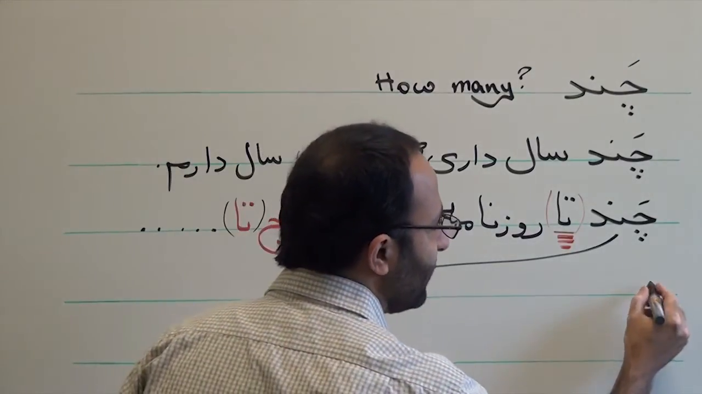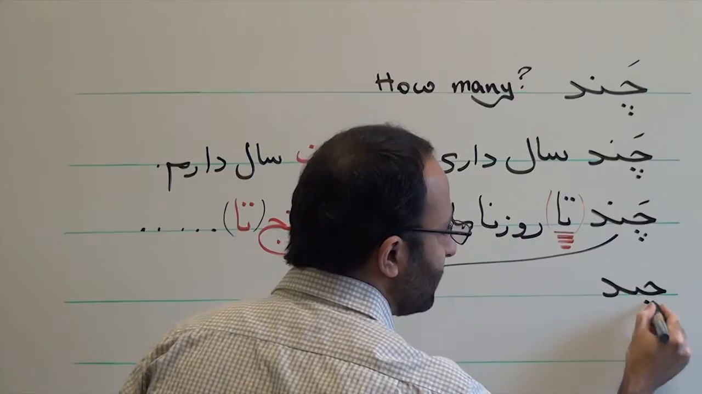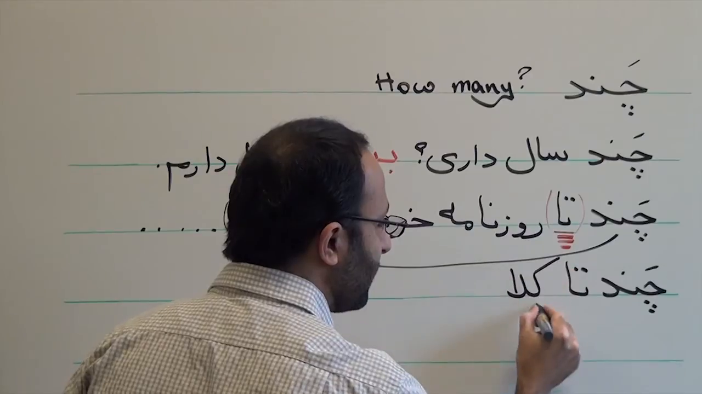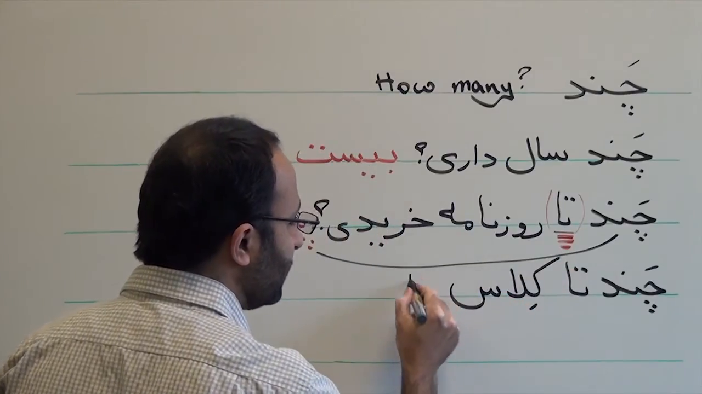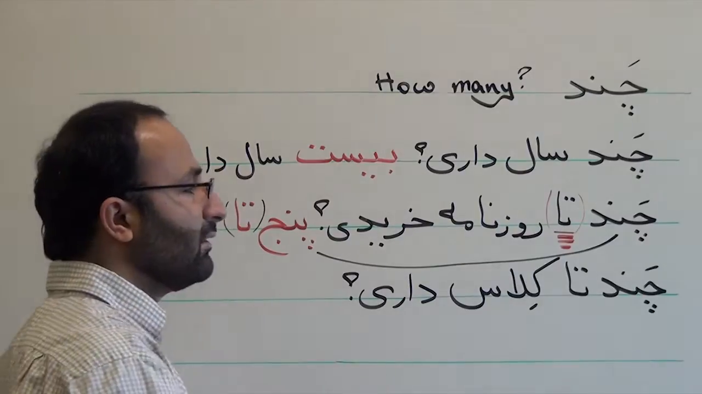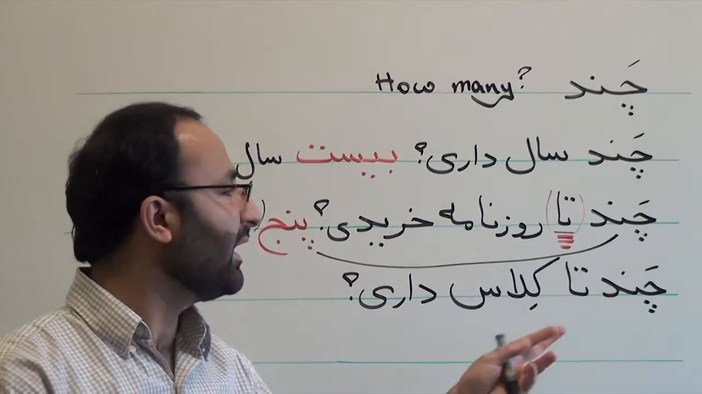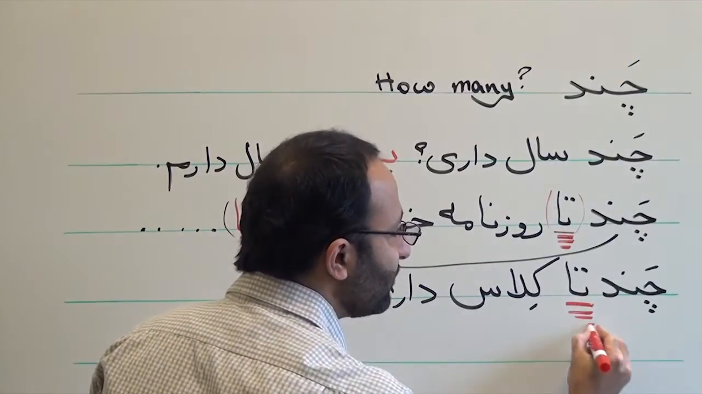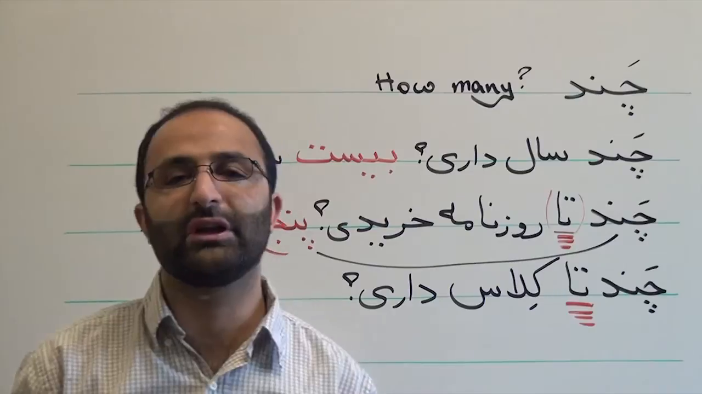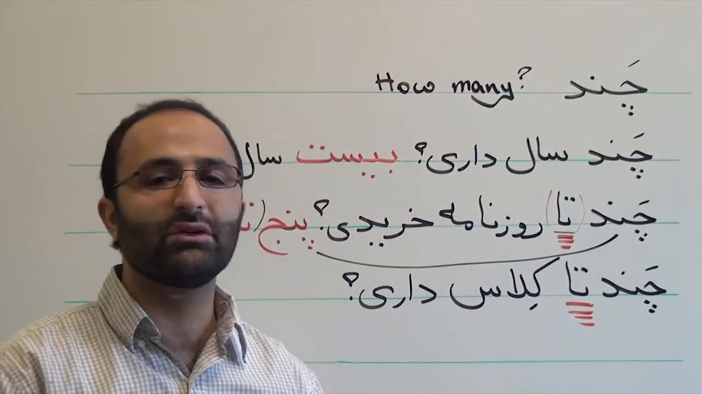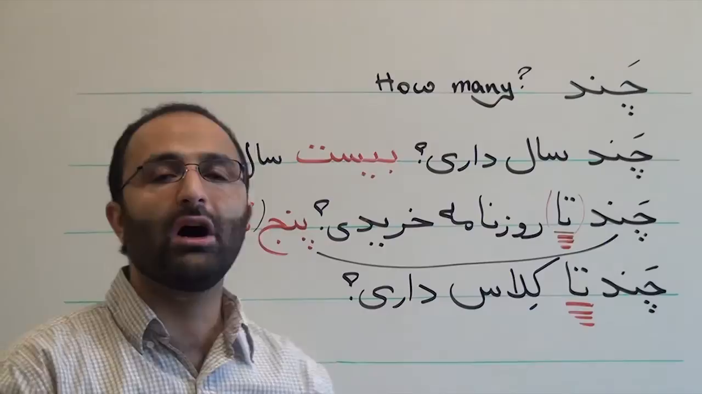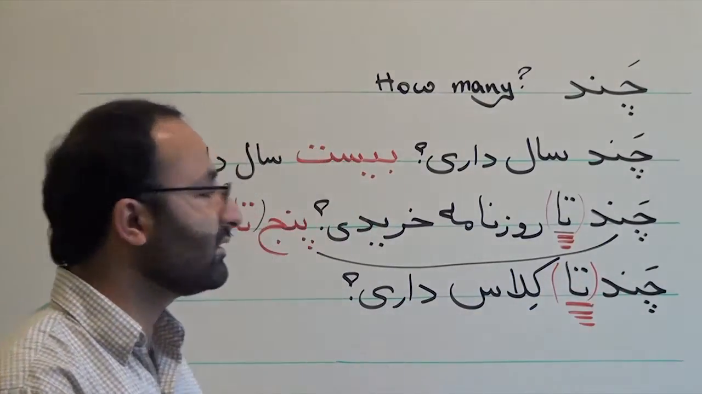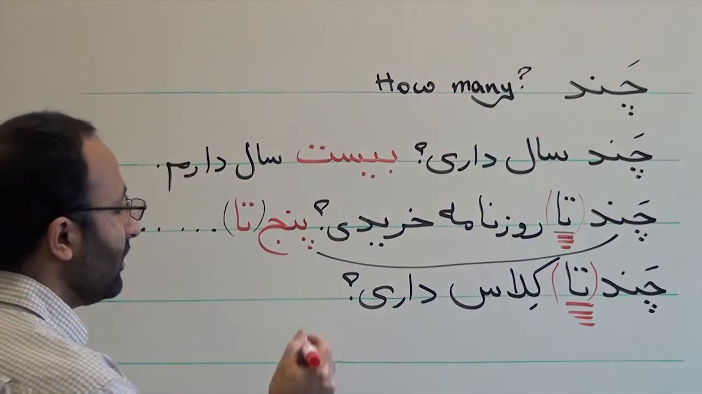Another example with chand. چند تا کلاس داری. So you ask your friend, how many classes do you have? Again you can use ta. چند تا کلاس داری is equal to چند کلاس داری. Ta is used but it's optional. You can use it or drop it. چند کلاس داری. And in answer you can say 2 تا کلاس دارم.